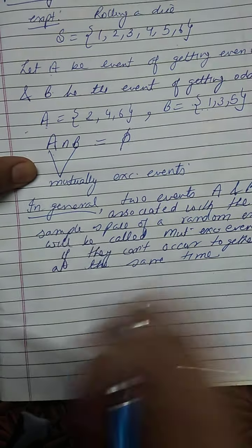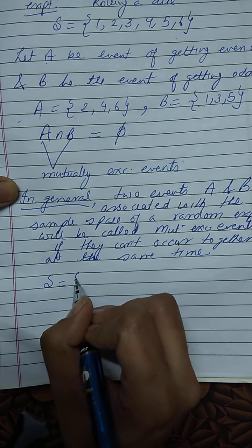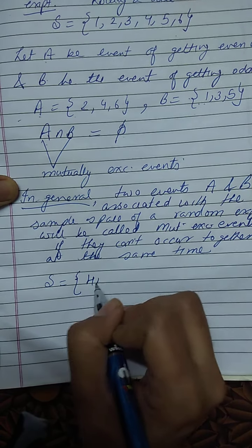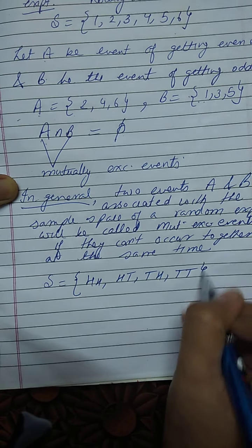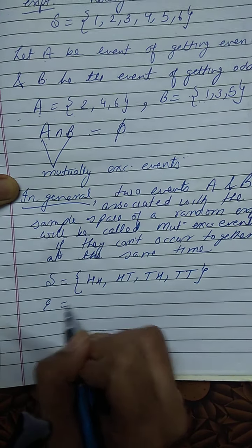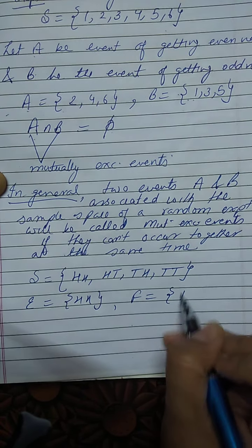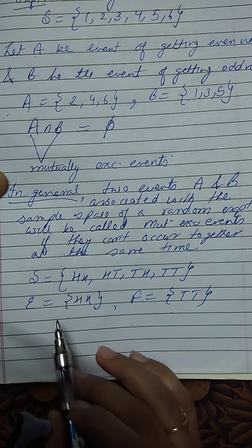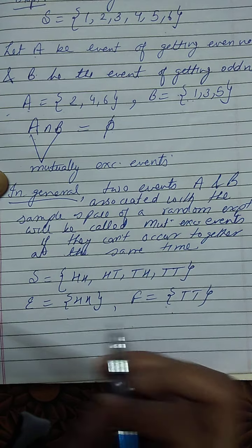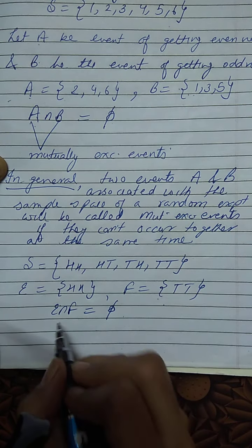The other example we can have is, if I am tossing two coins, we know the sample space will have HH, HT, TH and TT. If I say let E be the event of getting two heads and F be the event of getting two tails, now again, when I look at these two subsets, the intersection is empty set. So E intersection F is coming empty set. What does it mean?